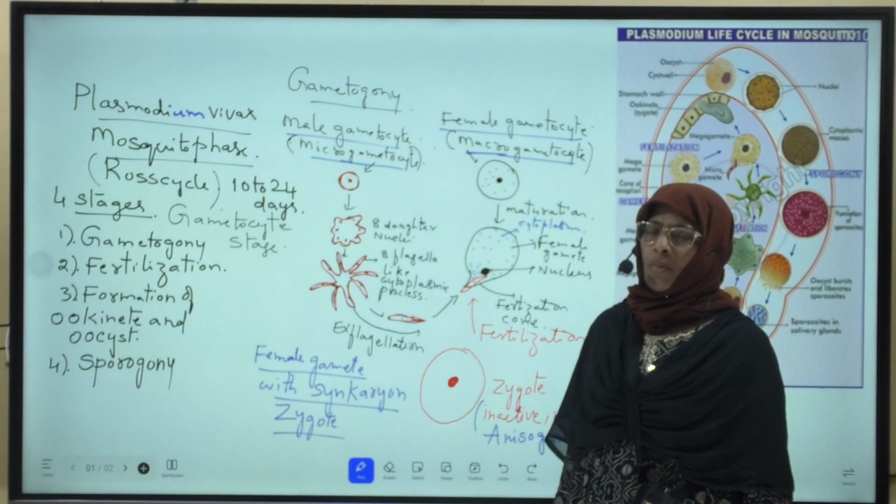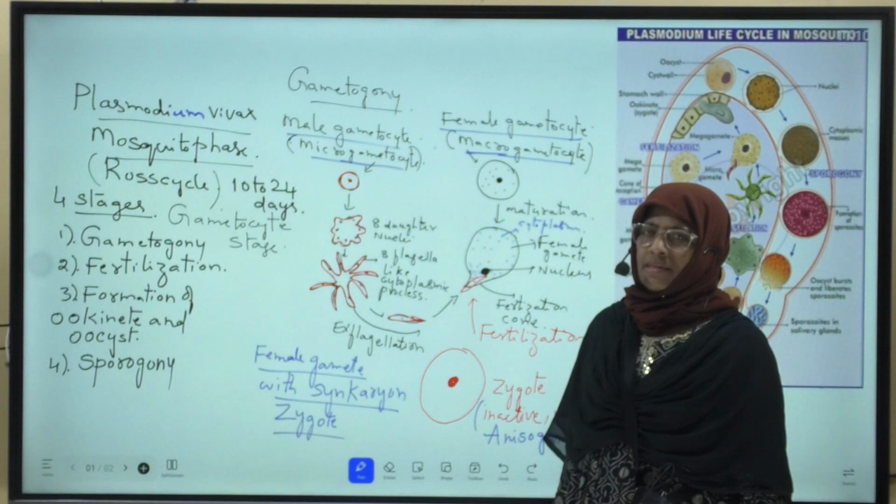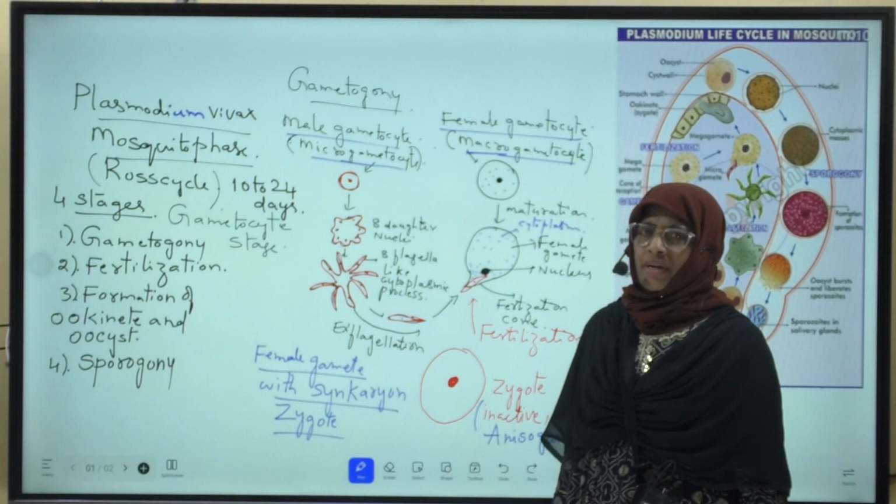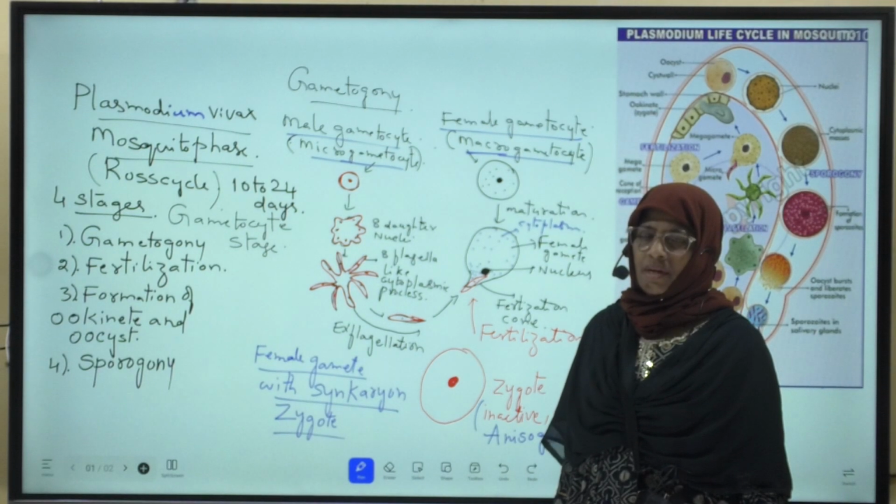No doubt Plasmodium is a malarial parasite. It causes a disease called malaria. This Plasmodium vivax is a digenetic parasite, which means it completes its life cycle in two hosts. The primary host is the female Anopheles mosquito and the secondary host is man.